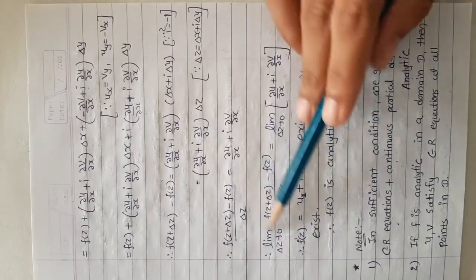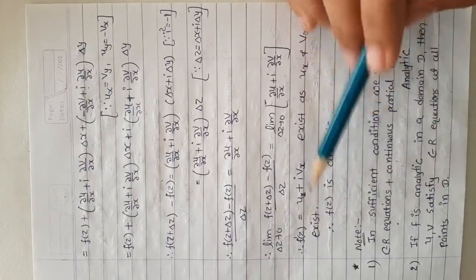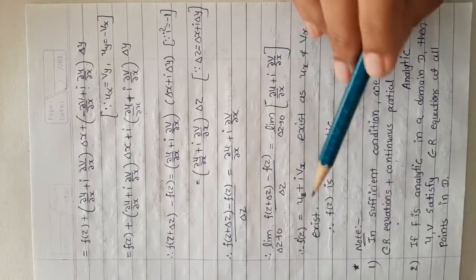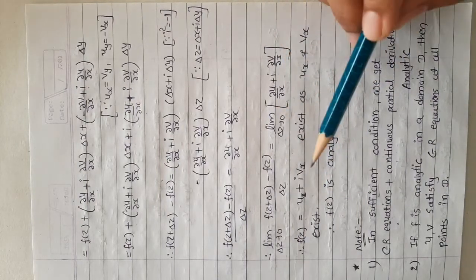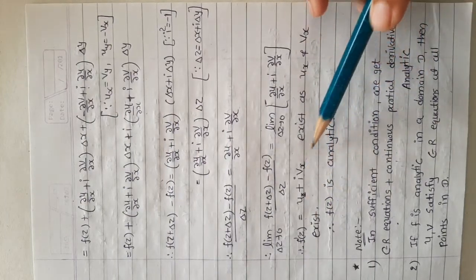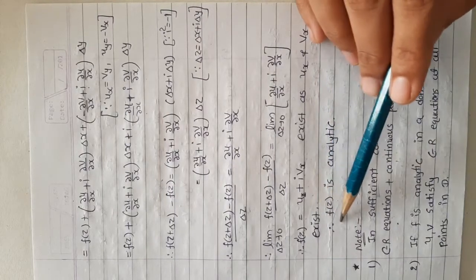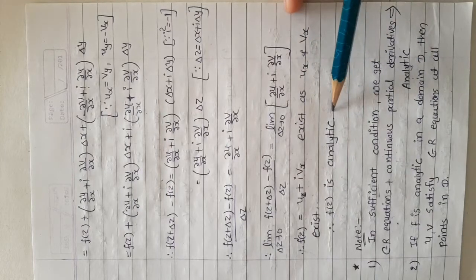So this is our f dash z, equal to the limit as Δz tends to 0 of ∂u/∂x, which is ux, plus the limit of ∂v/∂x, which is vx. So f dash z equals ux plus i vx, which exists as ux and vx exist. So we can say that f(z) is analytic.